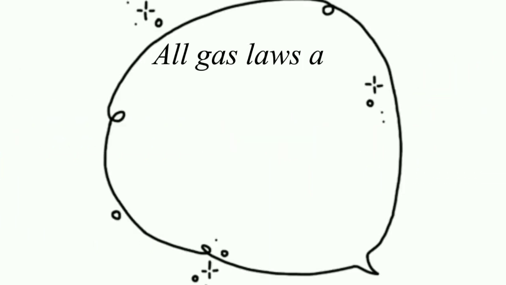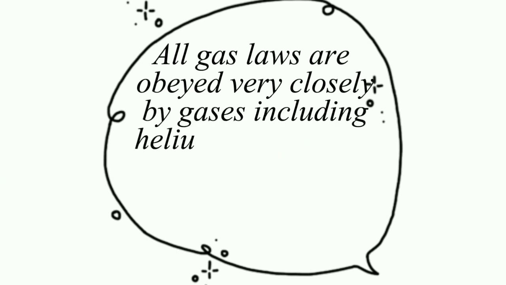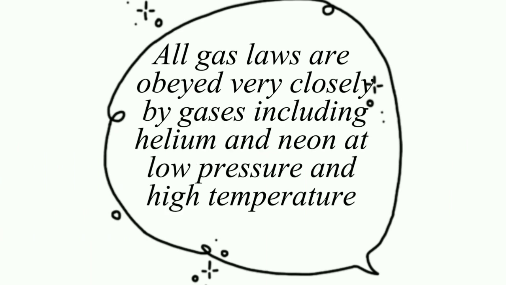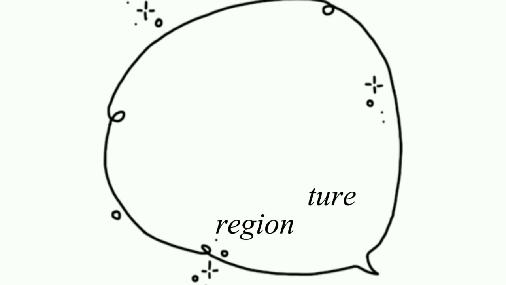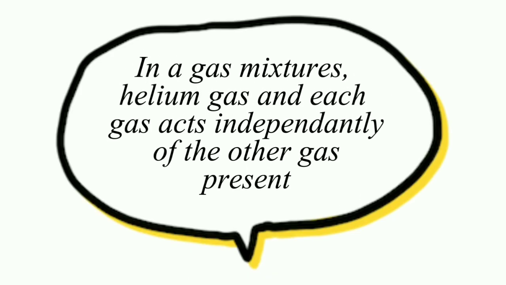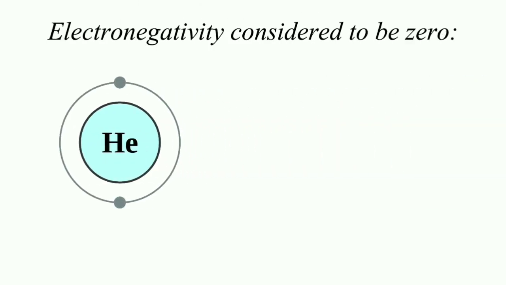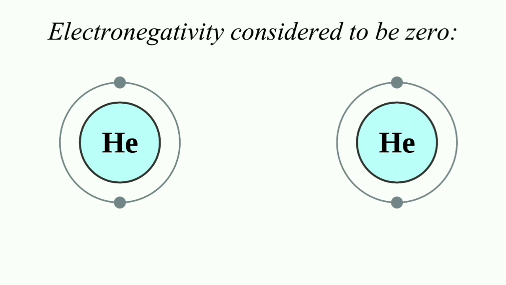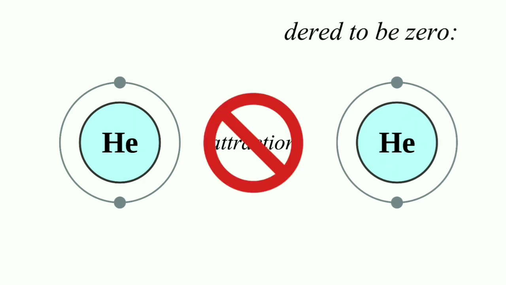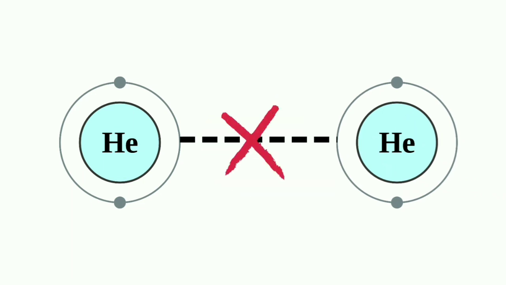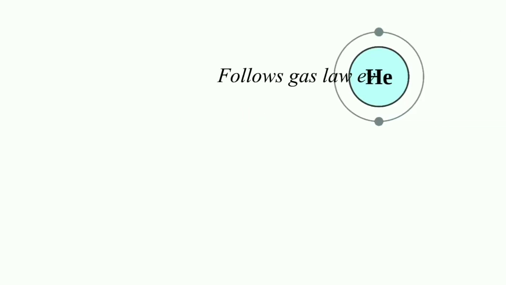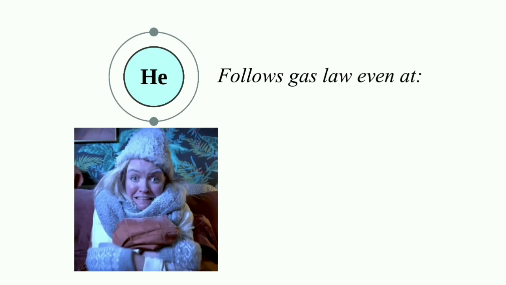All the gas laws are obeyed very closely by gases including helium and neon at low pressure and high temperature regions. In gas mixtures, helium gas and each gas acts independently of the other gases present. With an electronegativity considered to be 0, an atom of helium has no attraction to other helium atoms. Helium atoms are assumed to have no intermolecular attraction. This allows helium to follow the gas laws even at extremely low temperature and high pressure.